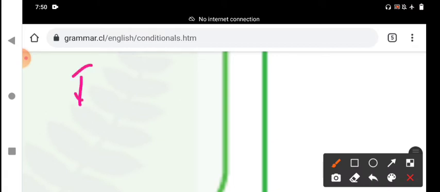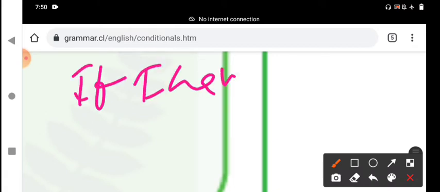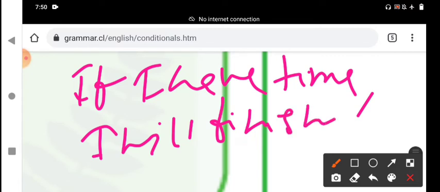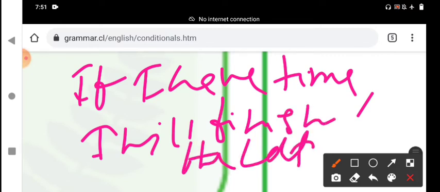If I have time, I will finish the letter. I will make a phone call to you. If I have time, I will make a phone call to you.